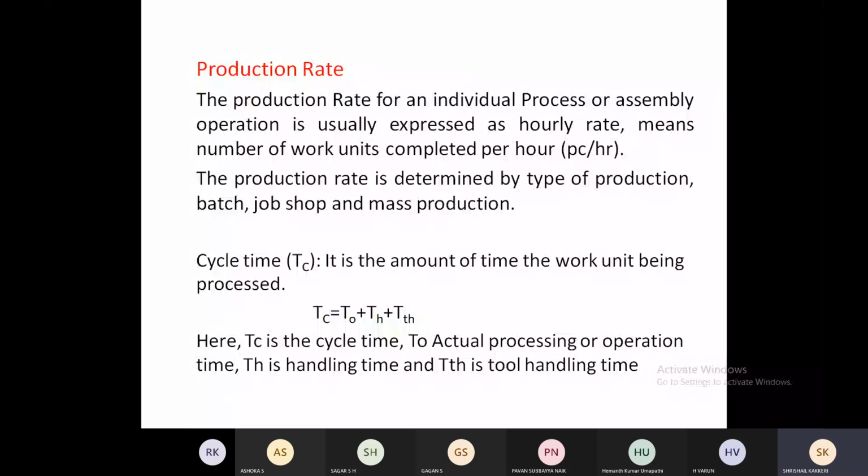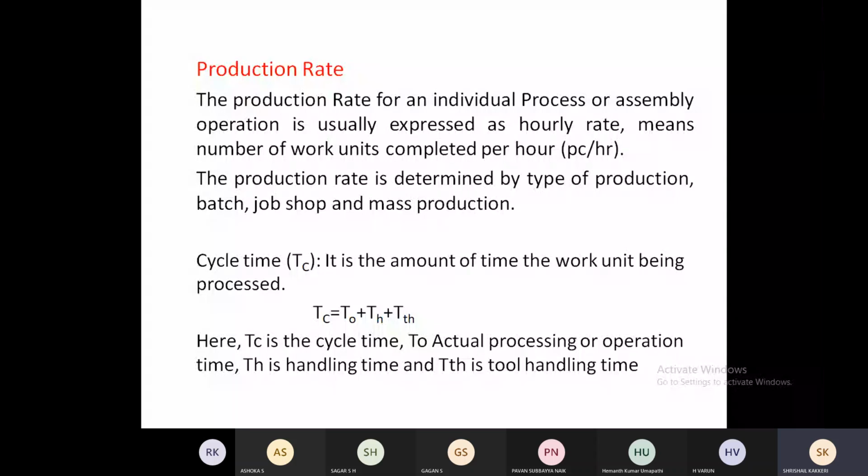Now, what is the cycle time? The cycle time is Tc equals To plus Th plus Tt, as I have given. And here To is the actual processing or operation time. That means how much time a particular product actually spends on a particular machine, excluding the loading and unloading.